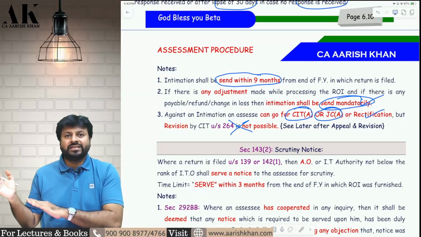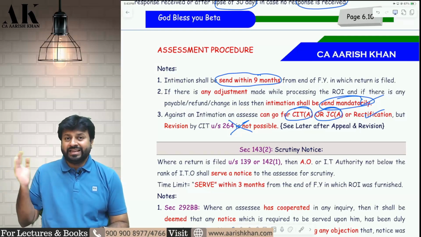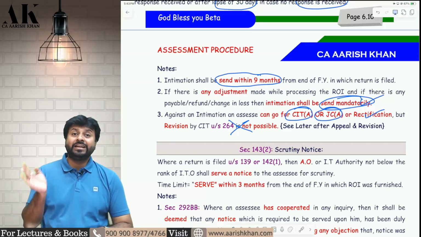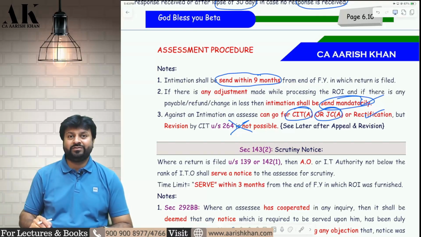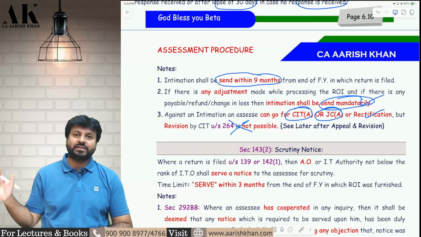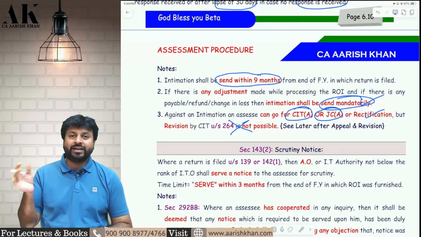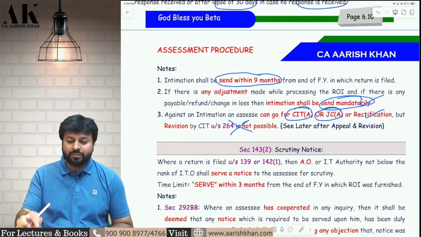But later on we will see, while doing the case law chapter, that there are some high court judgments which are now saying that even an intimation can go for revision under 264. These are some contradictory judgments given by some high courts. We will talk about that sometime later, but I would like to do that interlinking today itself. Okay, I hope it is clear to all of you.